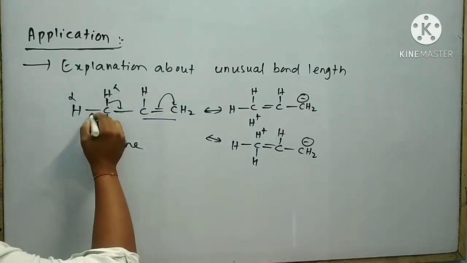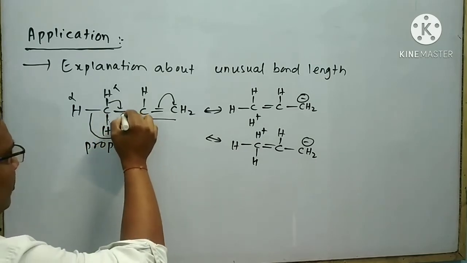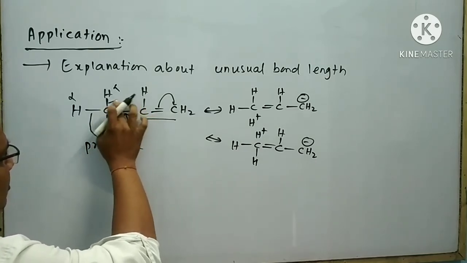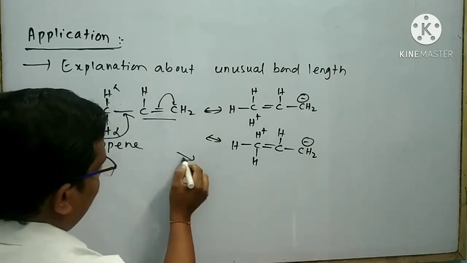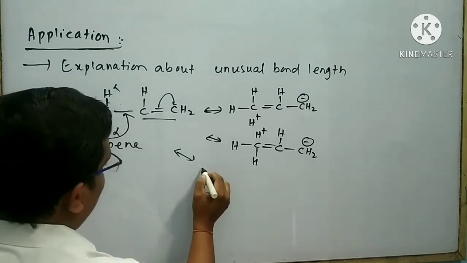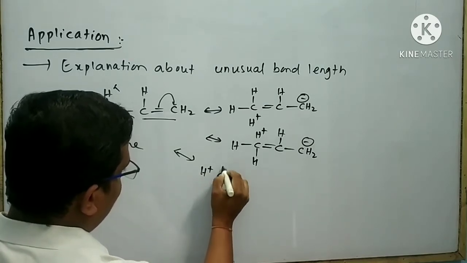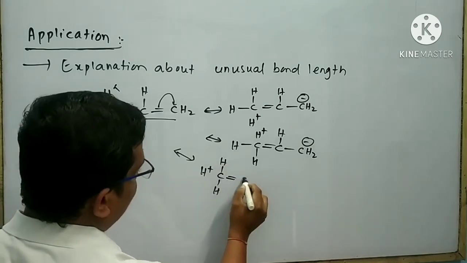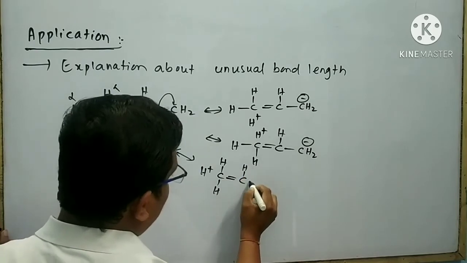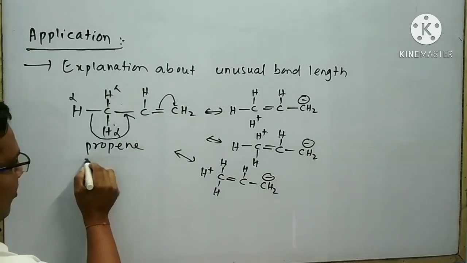By the help of this alpha hydrogen, we can also draw another hyperconjugated structure like this. I can draw the other hyperconjugated structure like this: H plus C bond H, double bond C bond H, bond CH2 minus. Look at the propene molecule.